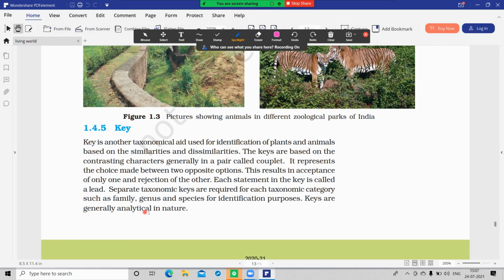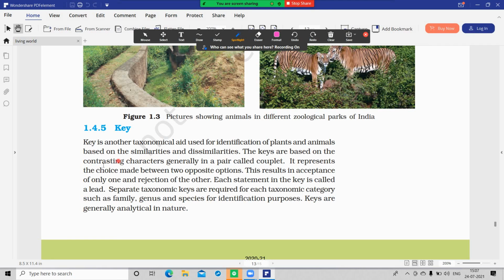Keys are analytical in nature. What is used for identification of plants and animals based on similarities and dissimilarities? Answer: key.